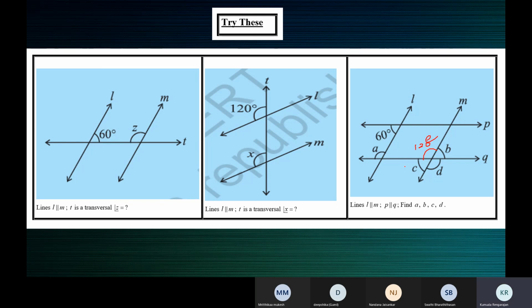120 plus B is equal to 180. B is equal to 180 minus 120. B is 60 degrees. So we found B now. We found B, 60 degrees. Then next.